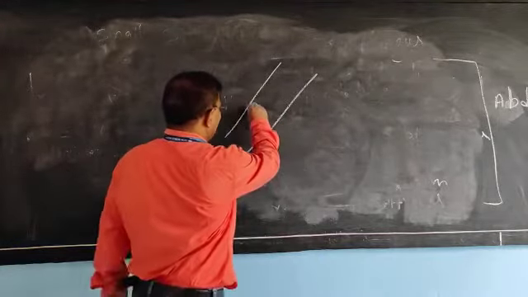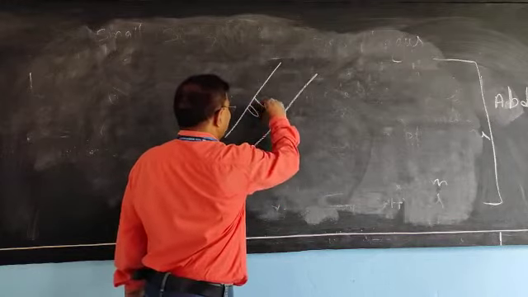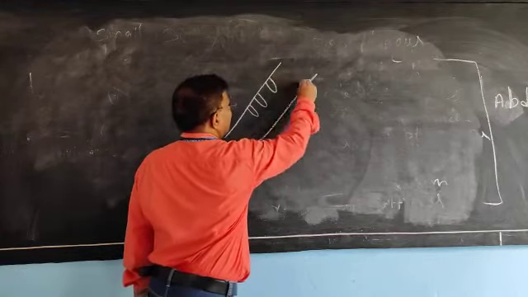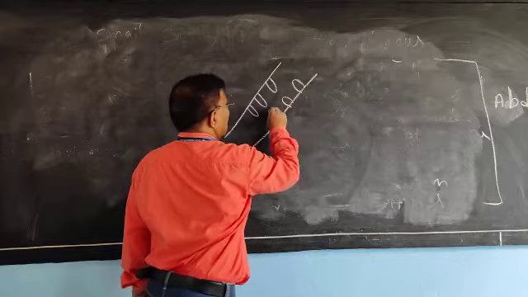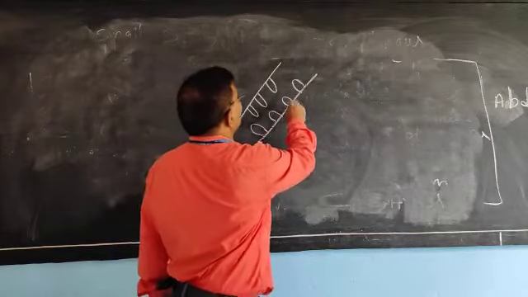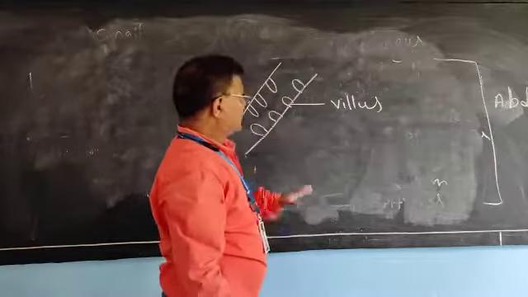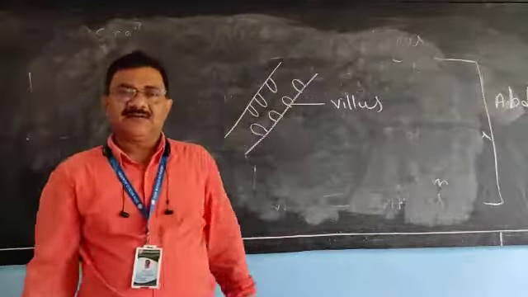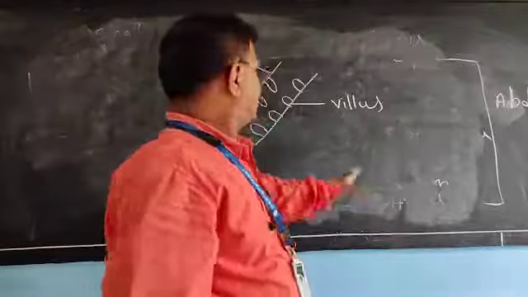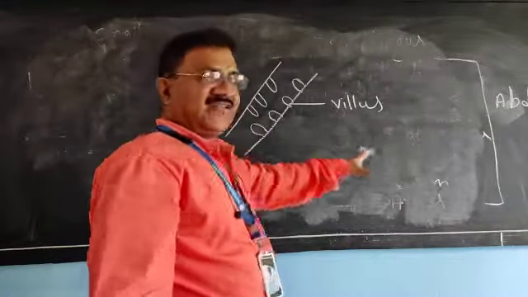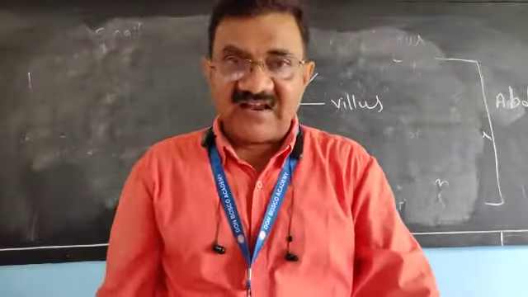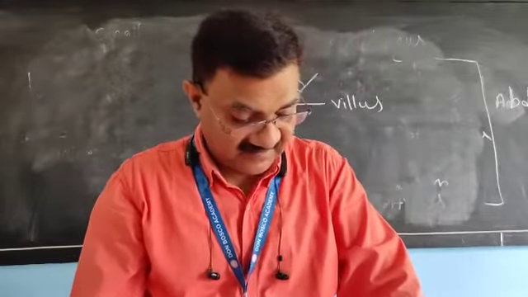And in the inner layer, one finger-like projection this way you will see. And these are the villi. Means in the inner layer of the small intestine, this villus is present.